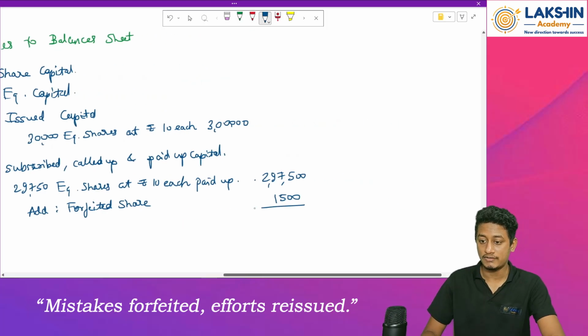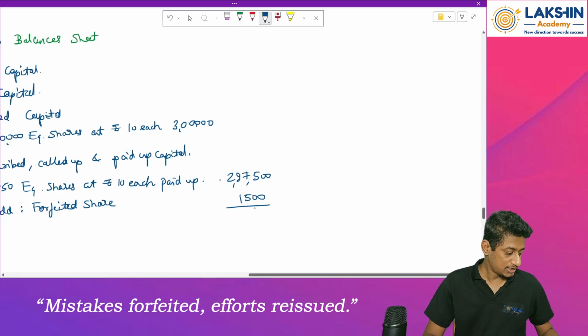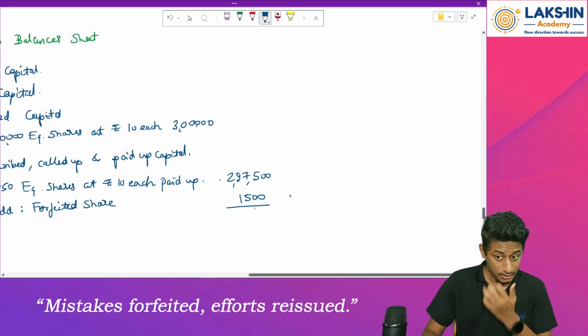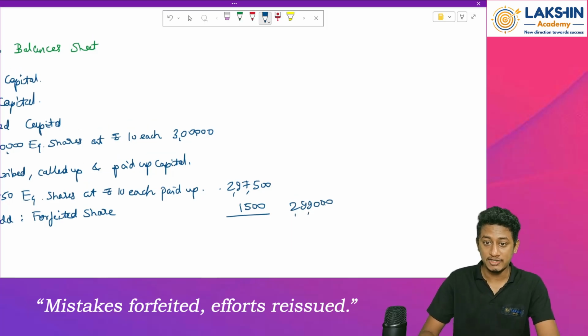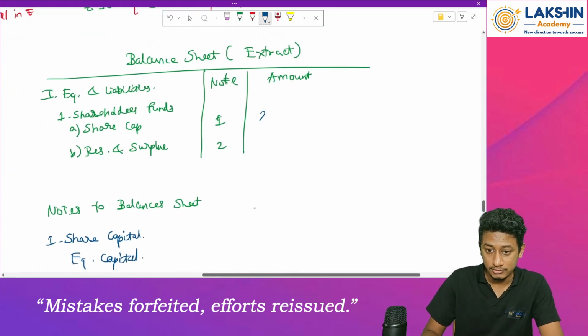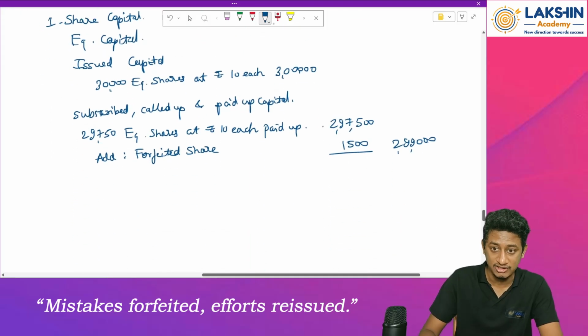1,500. So how much will the total be? 2,97,500 plus 1,500. That will be 2,99,000. This amount will transfer to what? To my balance sheet. So 2,99,000 will be the amount transferred over here. Clear? Okay. Now coming to my reserves and surplus.